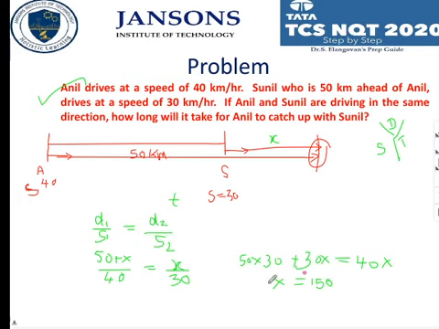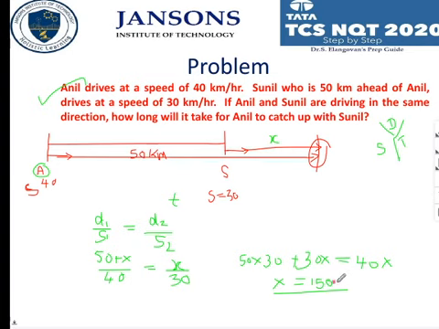Now if x is 150, now what is required? We have got something. So after 150 kilometers only he could catch up. So Anil has to travel 150 more kilometers. That is 200 kilometers totally. 200 kilometers he has to travel.